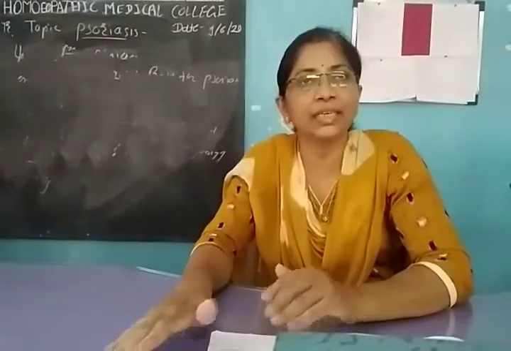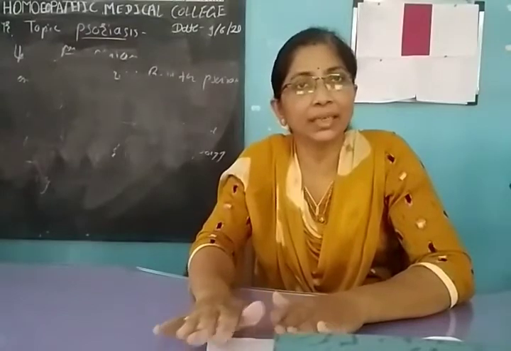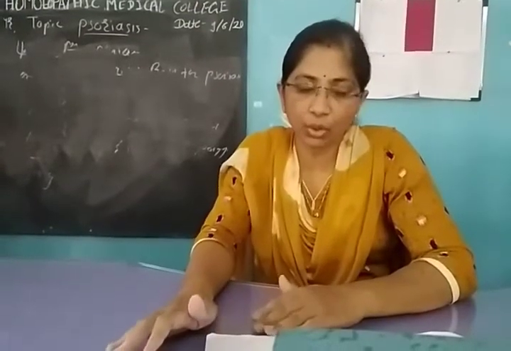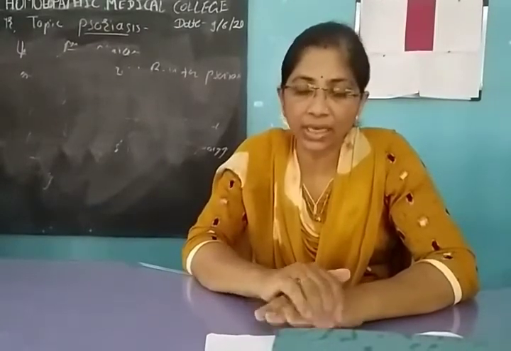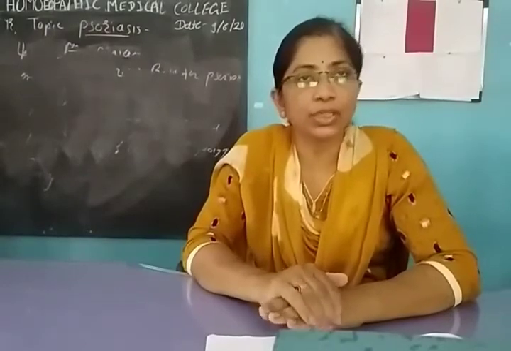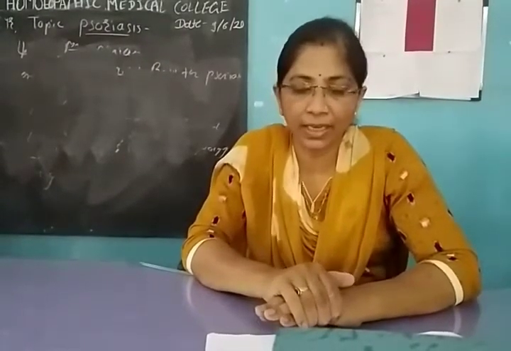But what is the difference between psoriasis and other skin lesions? Here the silver scaling is there. Papules may be present, but these are rare. Mostly it presents as a plaque covered with silver scaling. Okay. Typical lesions are erythematous and scaly plaques. Lesions most commonly occur on the external surface of the knee, elbow, scalp, face and back. So plaque psoriasis most commonly occurs on the knee, elbow, scalp, face and back.